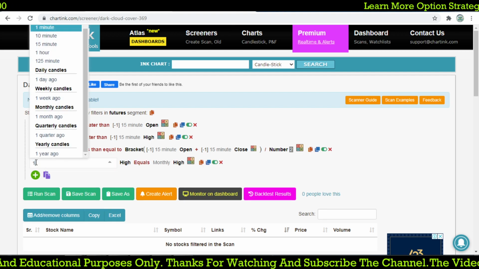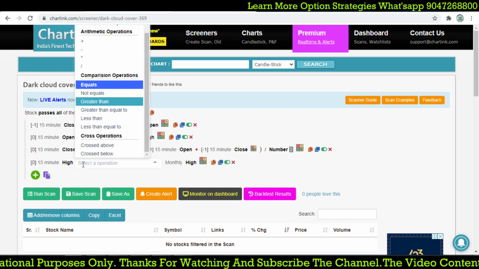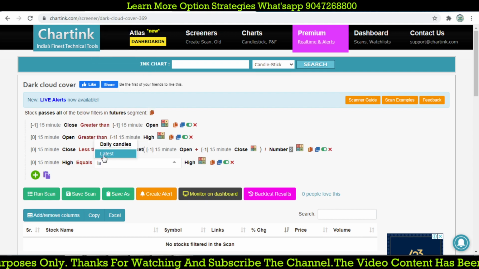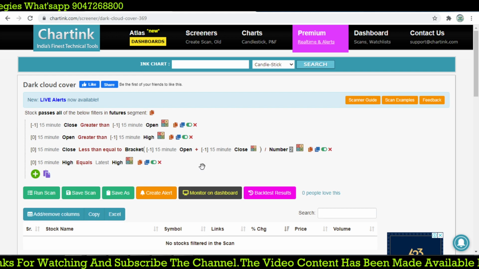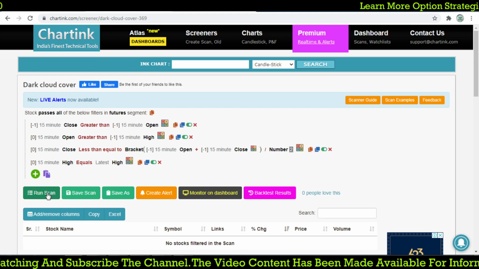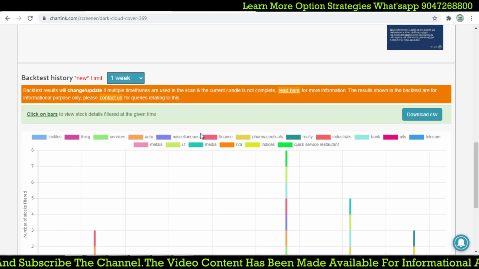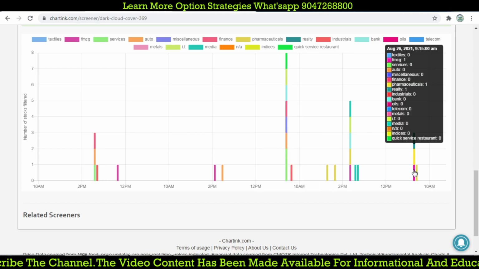The two latest 15 minutes, equal to latest high. Latest only. So now this should scan for you the stocks which form intraday.